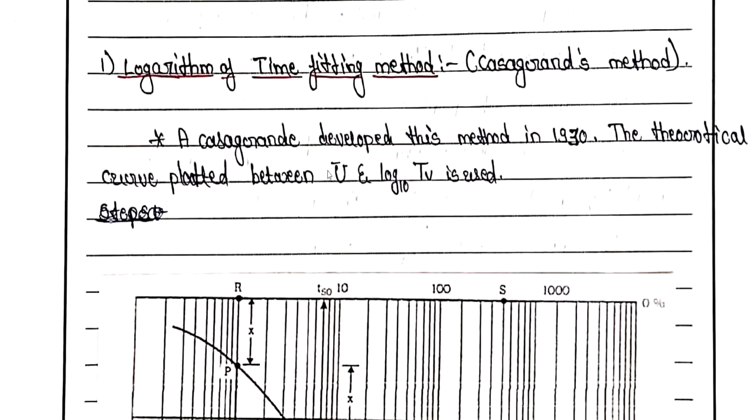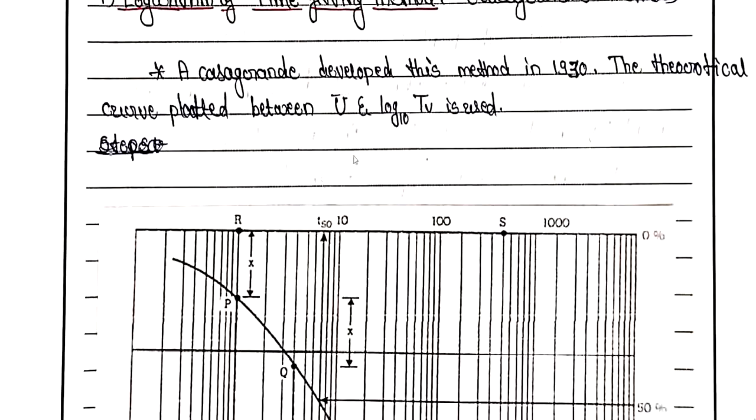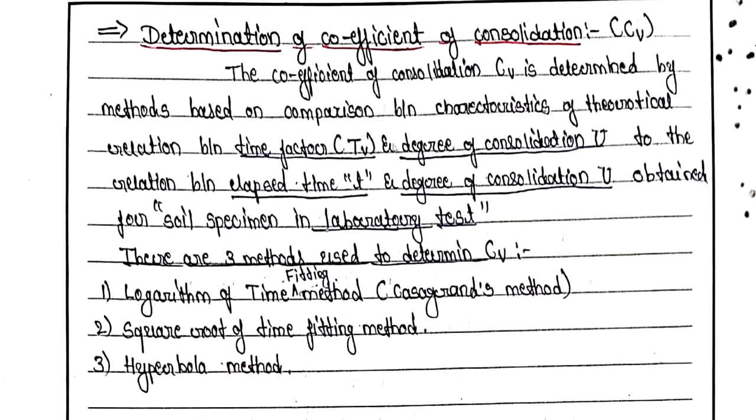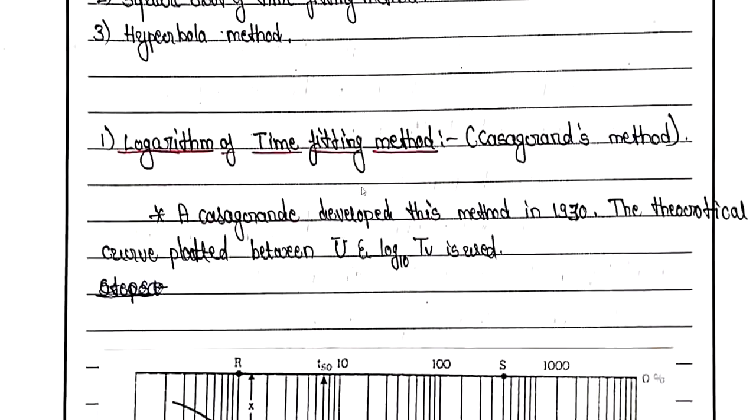First one is logarithm of time fitting method, which is also called as Casagrande's method. So Casagrande developed this method in 1930s. The theoretical curve plotted between U and log TV is used. So what is U and what is log TV? TV is time factor, U is degree of consolidation.